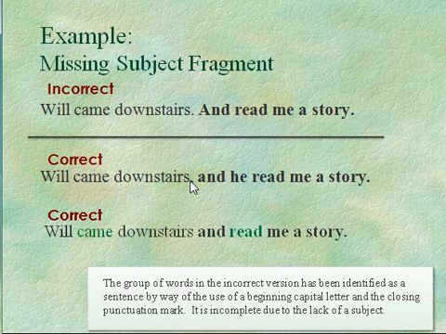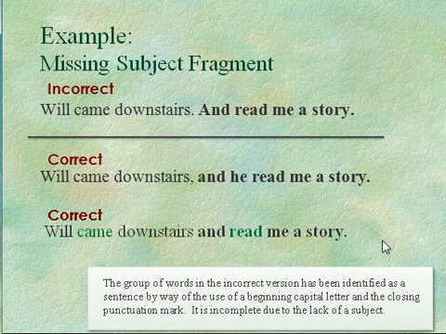We can correct this in two ways. First of all, we could add a subject, make this a compound sentence: "Will came downstairs, and he read me a story." Or we can make it even simpler. We don't have to add a comma, we don't have to add in a subject, and we can make this a simple sentence with a compound verb. "Will came downstairs and read me a story." Sounds exactly the same orally as it did up here, but this one is punctuated and capitalized correctly.